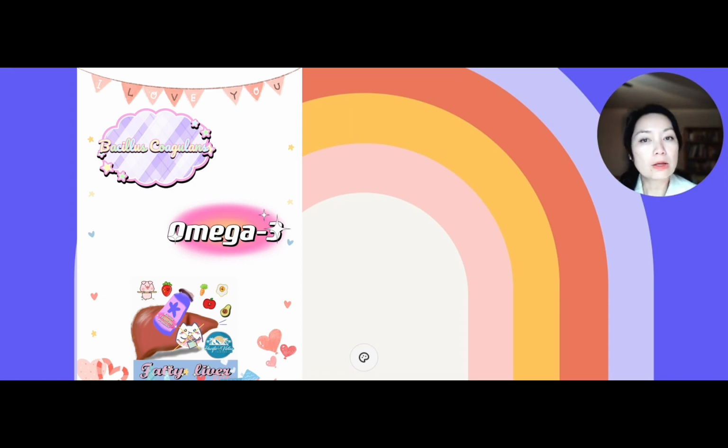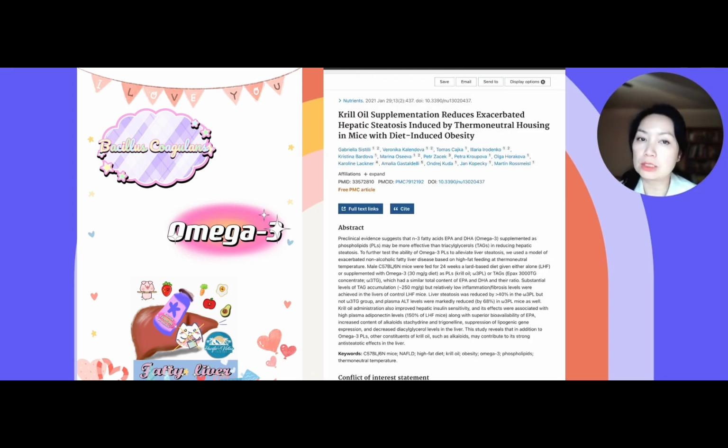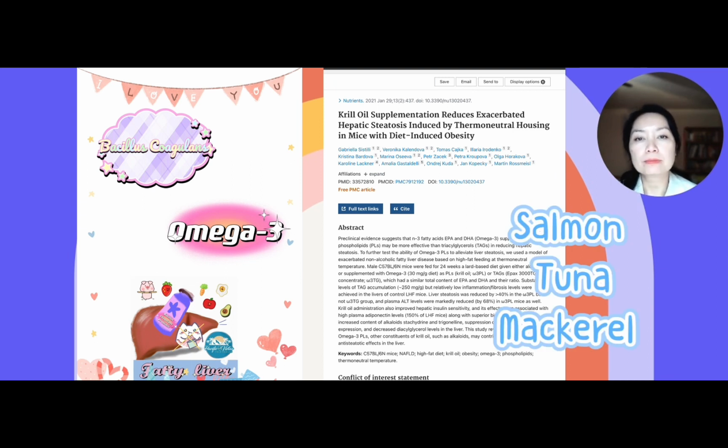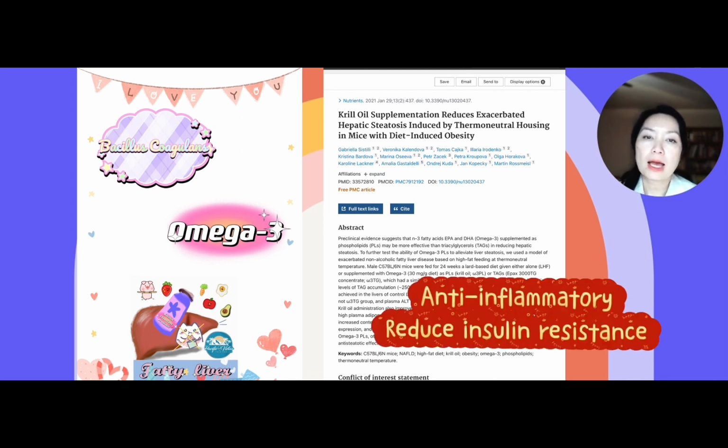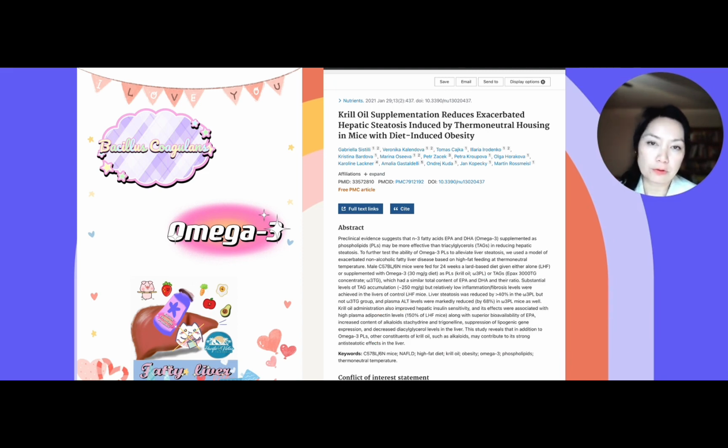In addition, omega-3 fatty acids are beneficial in reducing fatty liver. Studies have found that omega-3 supplements can reduce fat accumulation and inflammation in the liver in people with non-alcoholic fatty liver disease. Omega-3 fatty acids are essential fats that are important for maintaining overall health, and they can be found in fish such as salmon, tuna, and mackerel, as well as in fish oil supplements. They have anti-inflammatory properties and can help reduce insulin resistance, which contributes to the development of fatty liver.